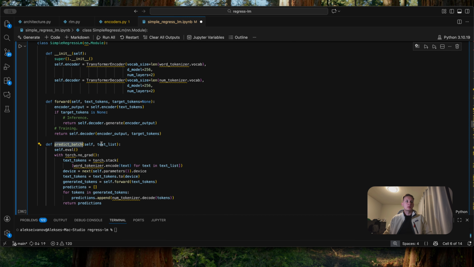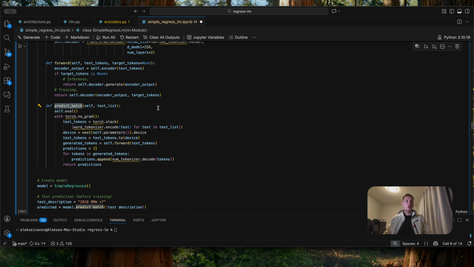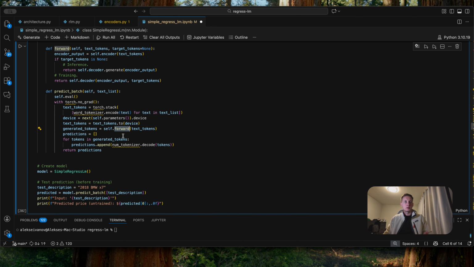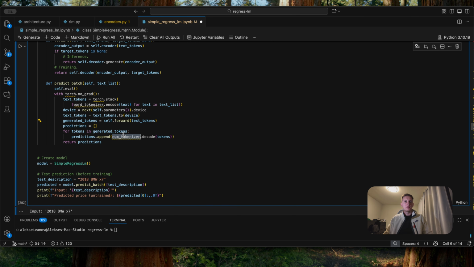Okay, now let's go to the predict batch. The predict batch handles all the boilerplate code. It puts the model into evaluation mode. It then generates the tokens, puts them on the appropriate device, CPU, GPU, or Apple Silicon, then runs through the forward pass, and predicts the final output. This is much more efficient than calling the forward pass in a loop, because we can process one batch at a time, which is much more efficient than a single example through a while loop.